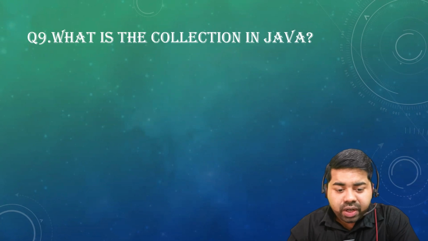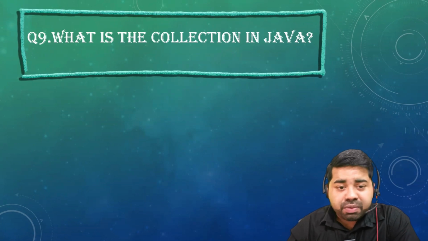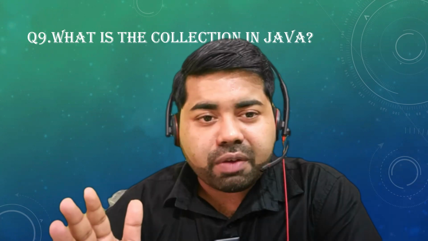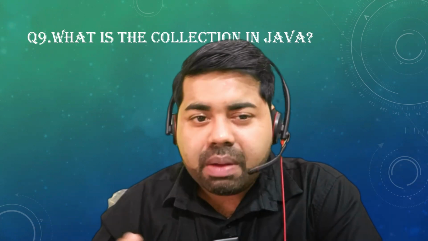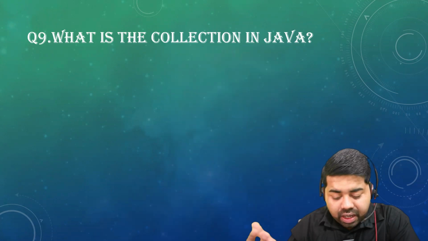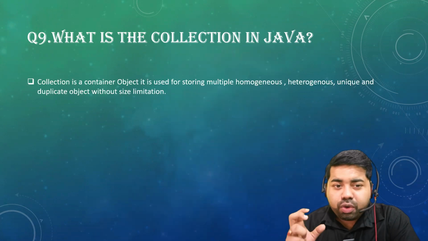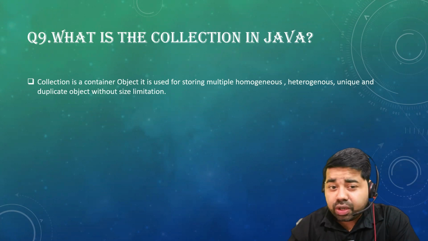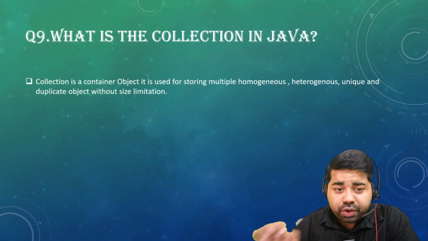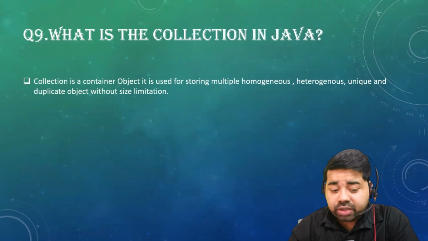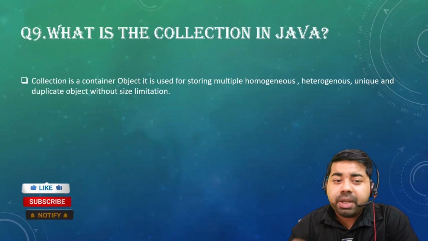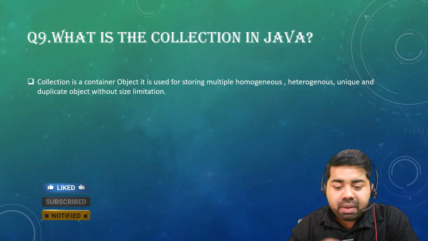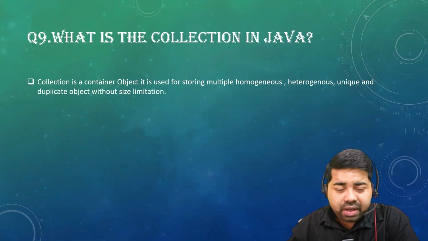Next question was, what is a collection in Java? First of all guys, you have to understand why collection. We have many disadvantages of an array. That's why the Java people implemented the collection framework. So how to define the collection? A collection is a container object which is used to store multiple homogeneous, heterogeneous, unique and duplicate objects without size limitation. The big problem in an array is the size problem. Then we don't have any inbuilt library, right?